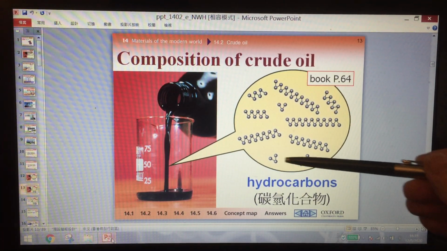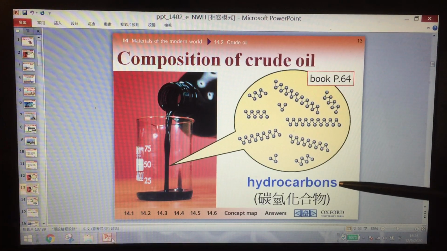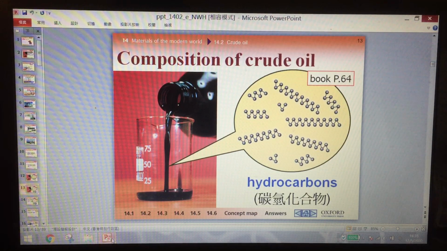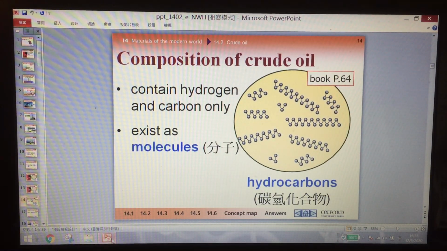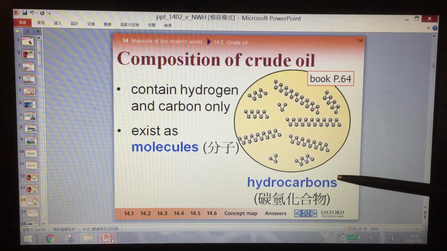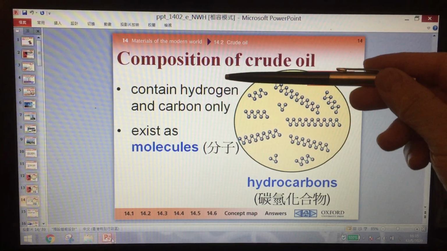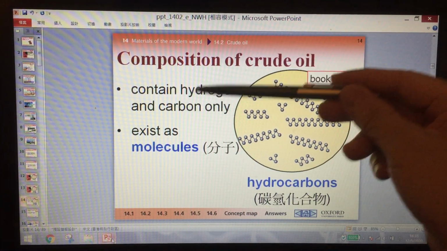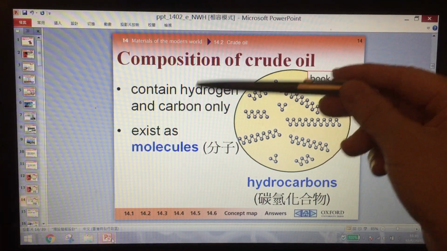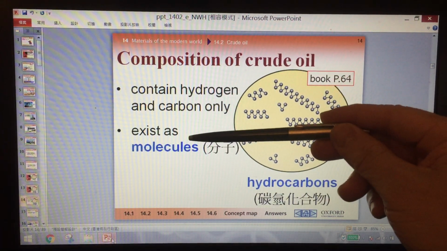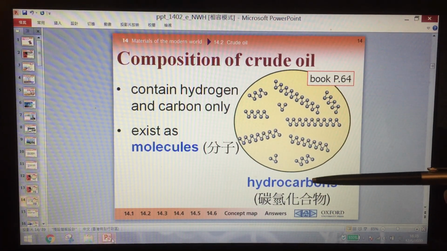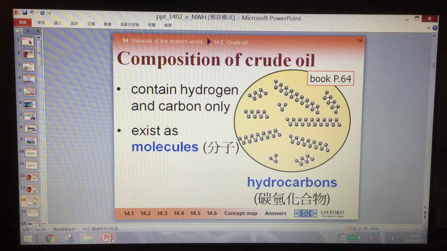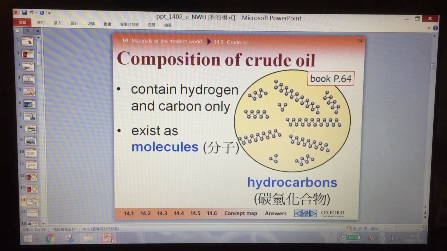And actually, what are these molecules? Okay, they are hydrocarbons. We will talk about this later. And what are hydrocarbons? Mainly there are hydrogen atoms and carbon atoms. Hydrogen and carbon combine together, and then they become a molecule, and they are hydrocarbons.